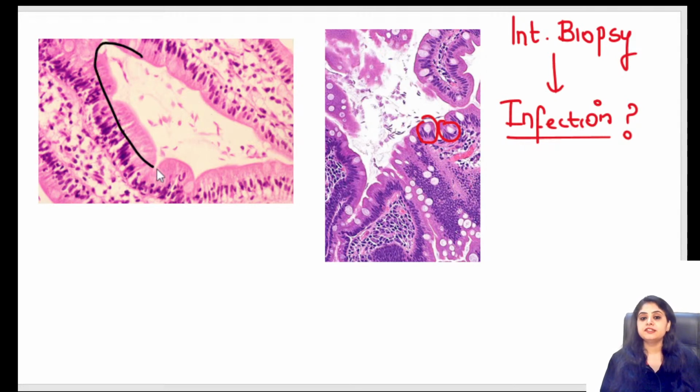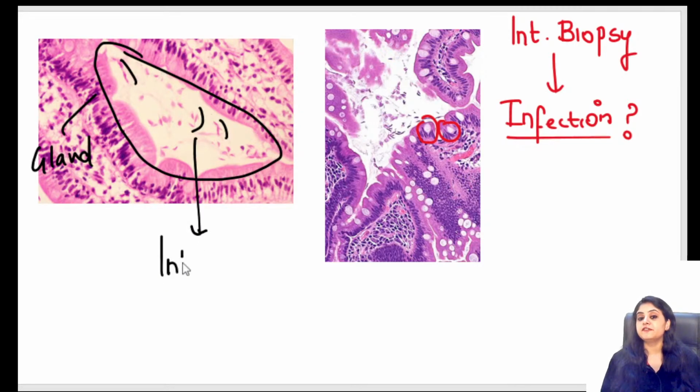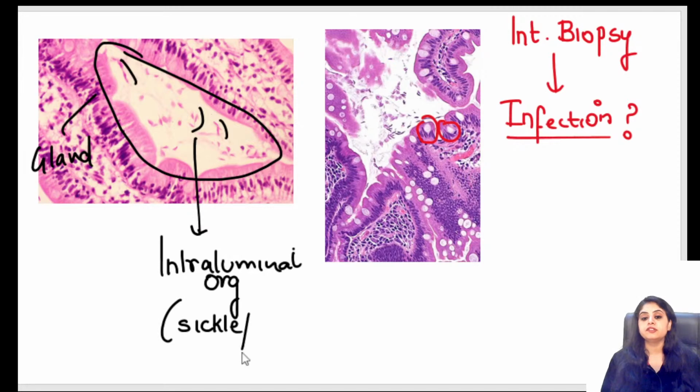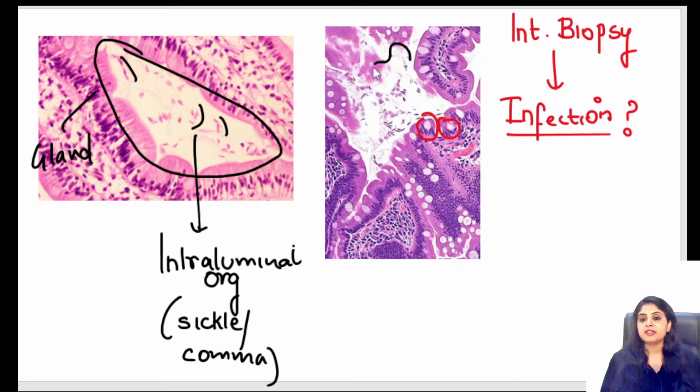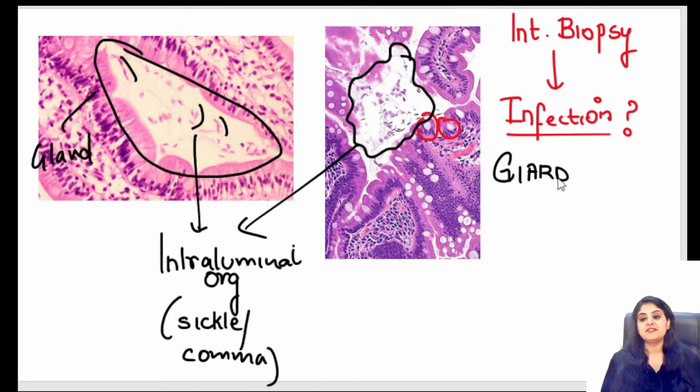You will see that this is a gland, and inside the gland there's an organism, this comma-shaped organism, in the lumen. That's the first hint. We have an intraluminal organism, which is said to be either sickle-shaped or comma-shaped. Same way over here, there are some bunch of organisms present as well. This is also a case of Giardia lamblia. Perfect. Everyone's got the right answer. So giardiasis is going to come like this.